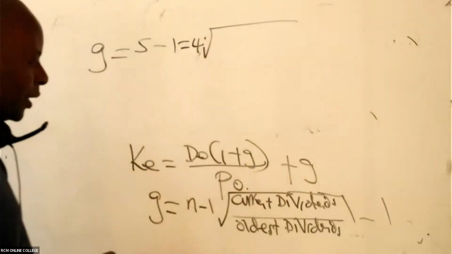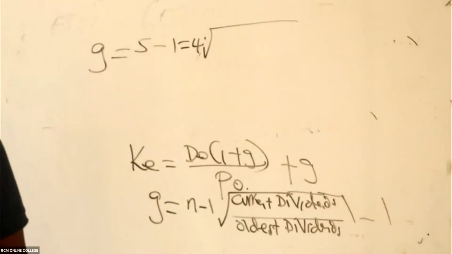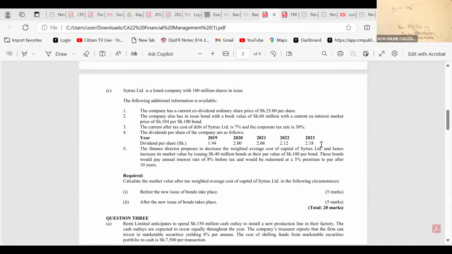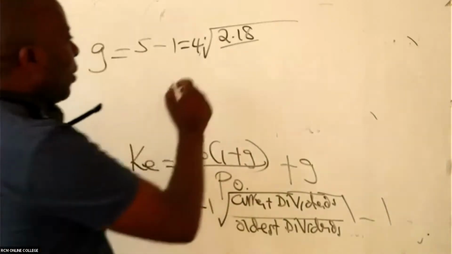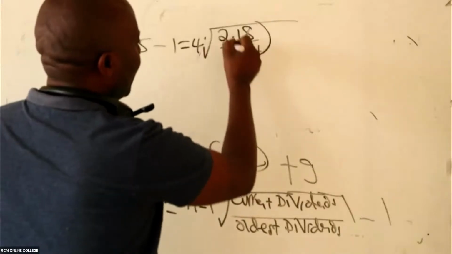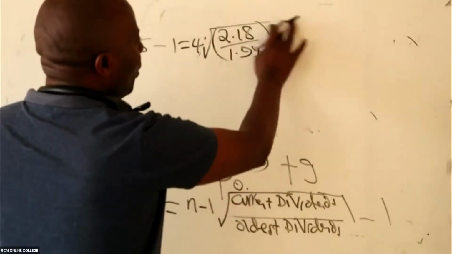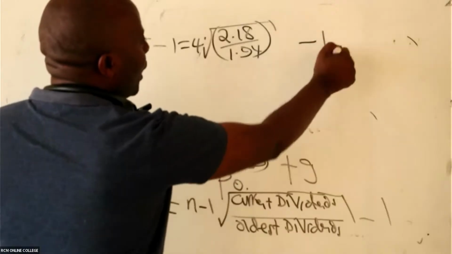of the current dividend. So are we able to see the current dividend? The most recent dividend is this one in 2023. So we have here 2.18. We divide this by the very oldest dividend. The very oldest dividend is the one given in 2019, 1.94. So we divide this by 1.94. Whatever we shall be able to get out of this, we shall come and subtract one.